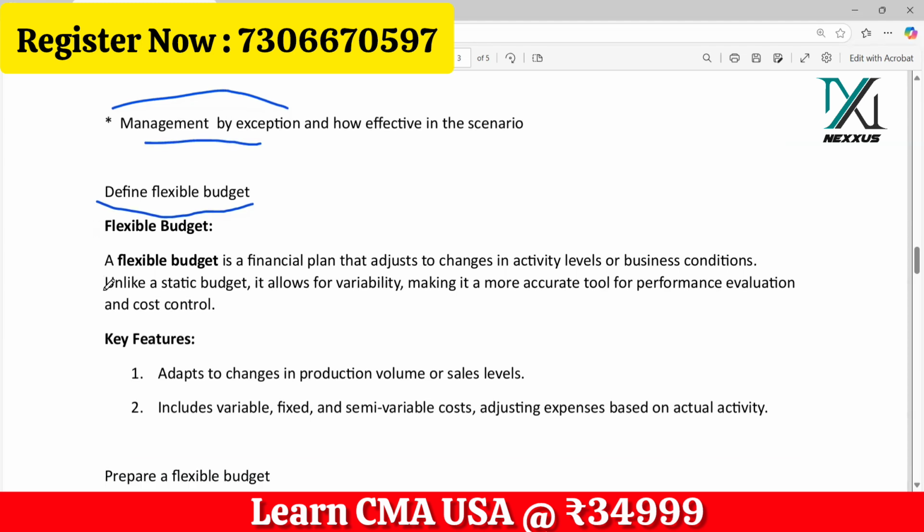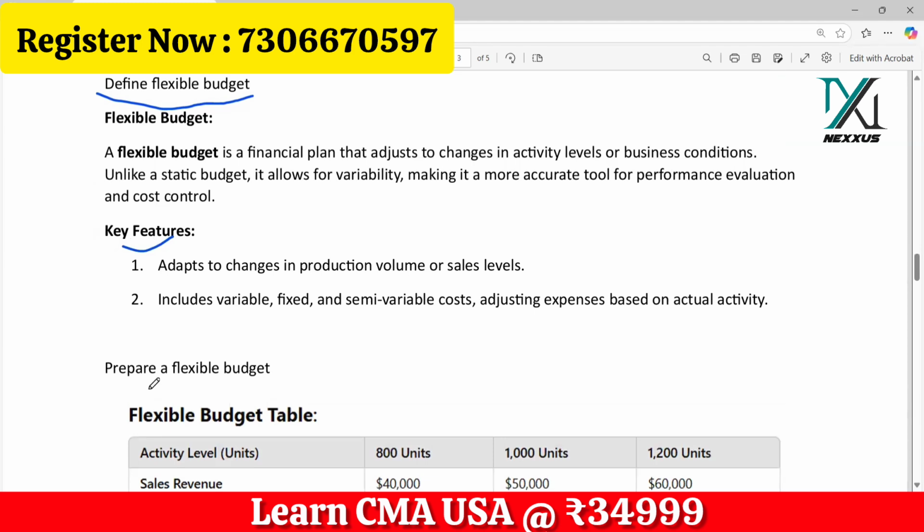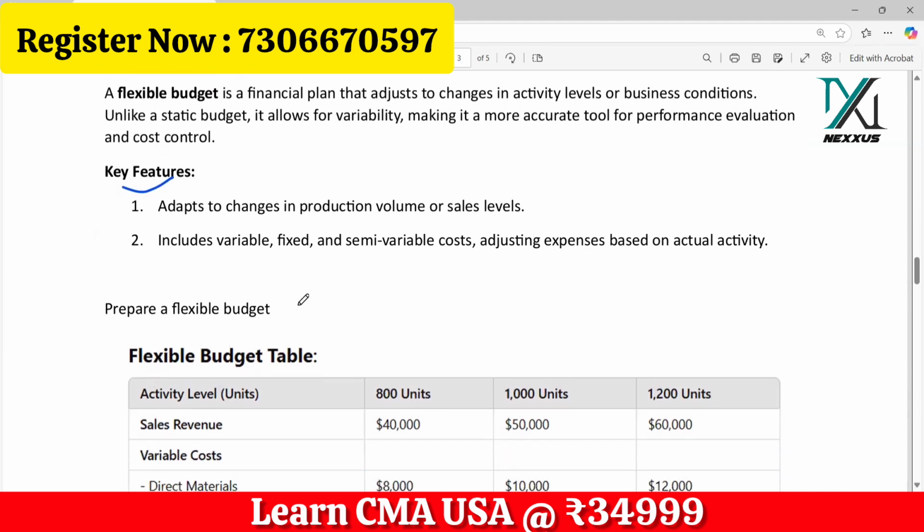And there could be questions like, what are the important features? You can answer when they ask for a definition. The definition itself is okay for the answer, but you can add a couple of features or advantages of flexible budgets. And there could be some question to prepare a cash budget or flexible budget. This could change. In some windows they ask for a flexible budget, in some windows they ask for a cash budget.